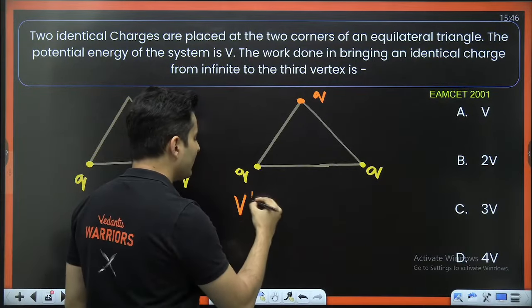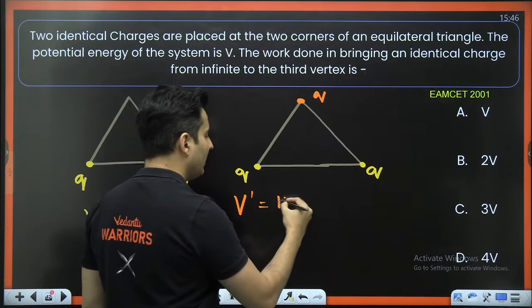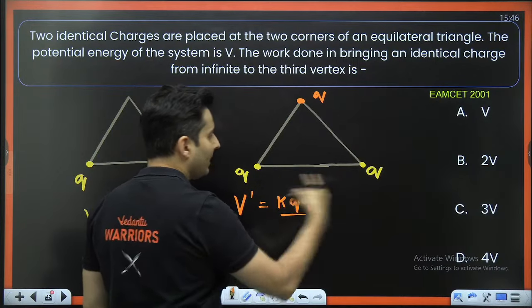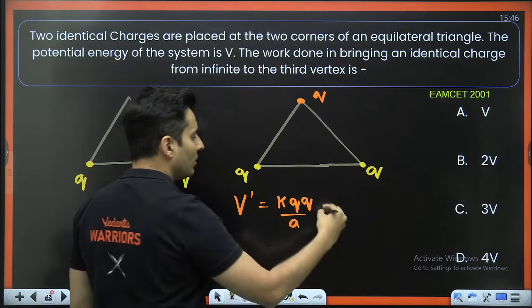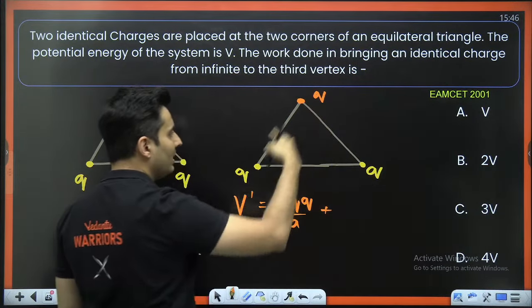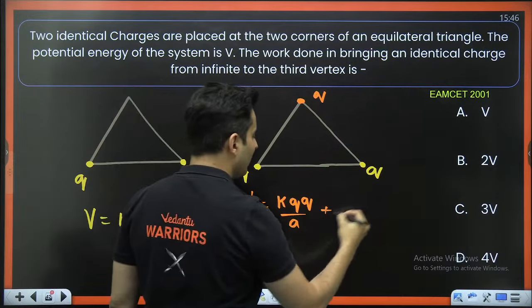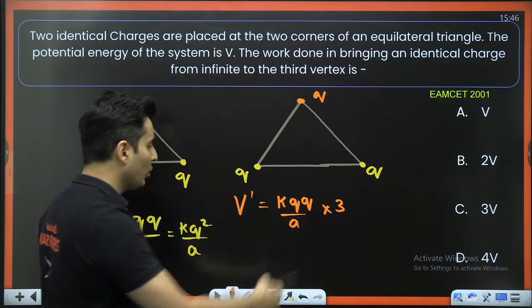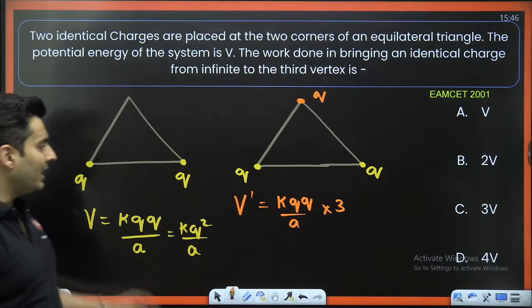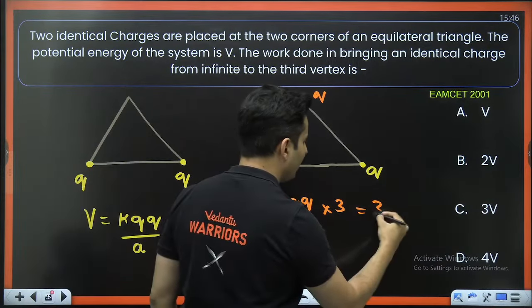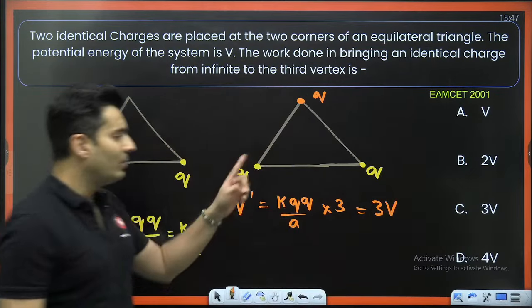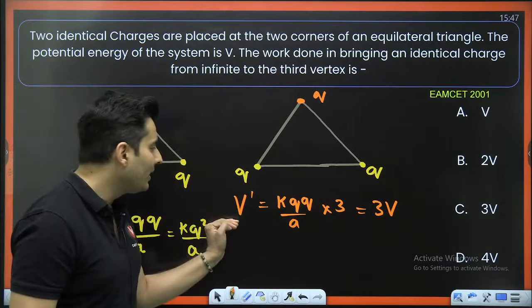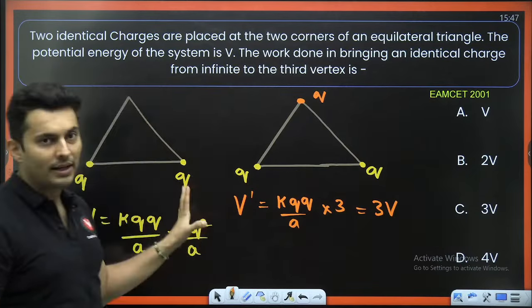What will be that new energy? V prime will be nothing but KQQ divided by A between these two, KQQ divided by A between these two, and between these two. So this will come basically 3 times. But wait a minute, KQQ by A is nothing but V. So this is going to become 3 times of V. So the new energy is 3 times the older energy.